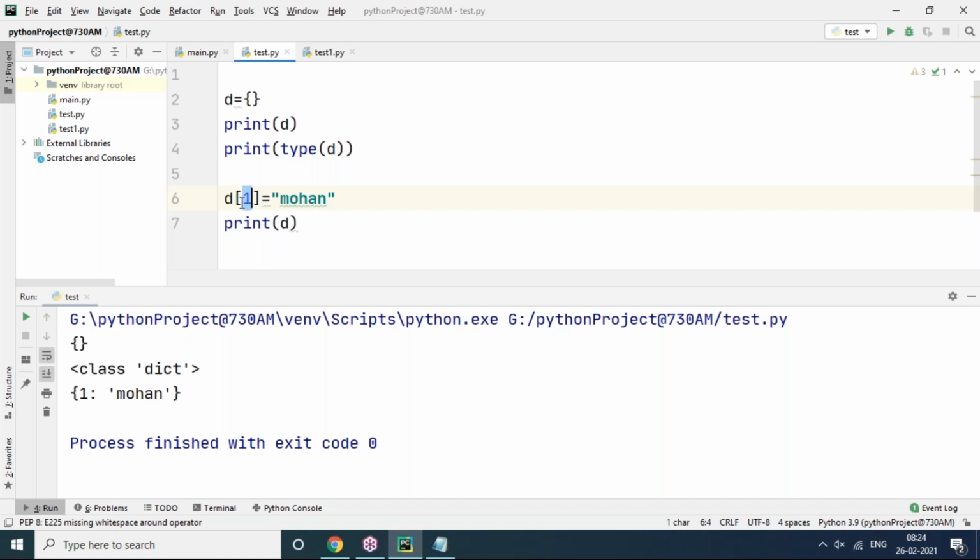A dictionary is an unordered collection of items, right? It won't have indexes. The dictionary doesn't have index values. That's why if you want to use an index, then you can use the key as an index only. Key only will be treated as the index.